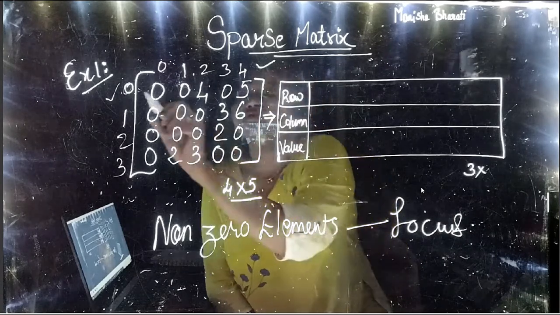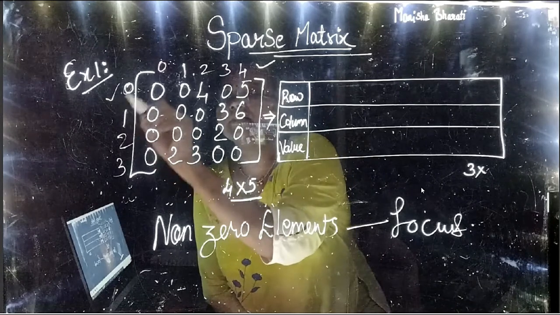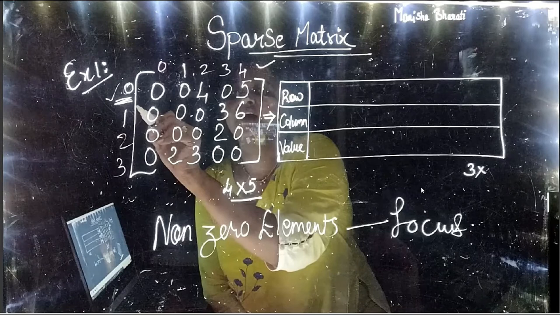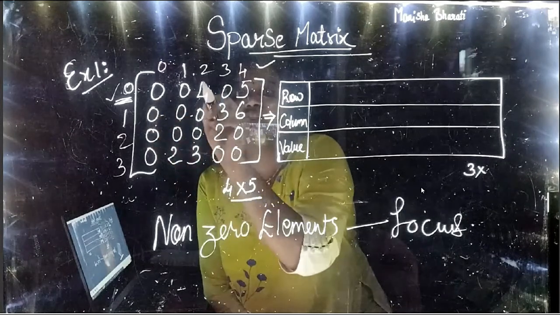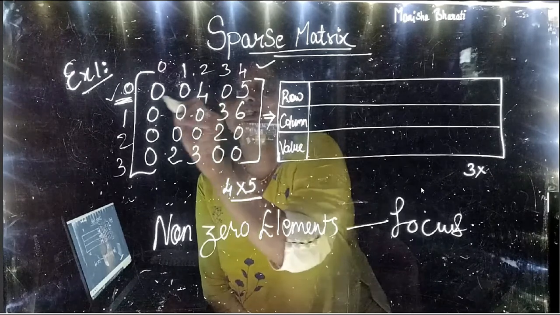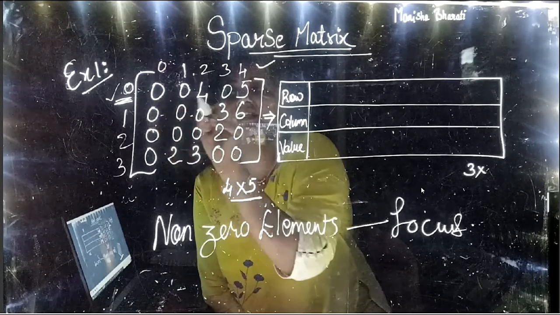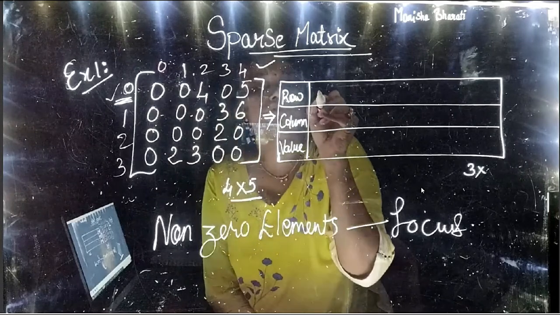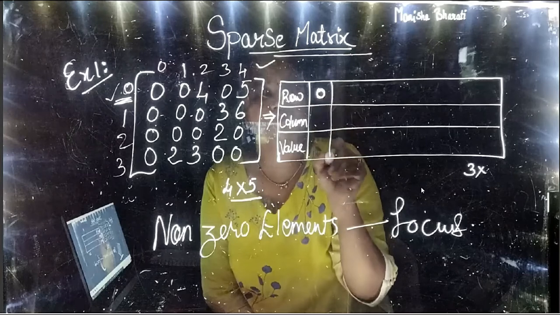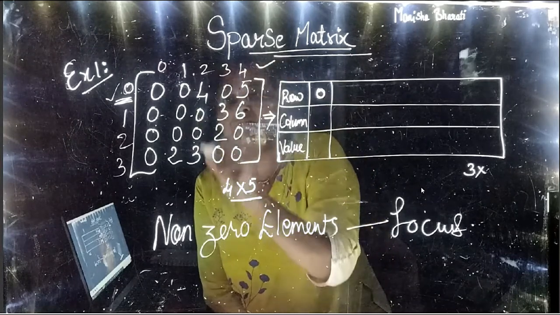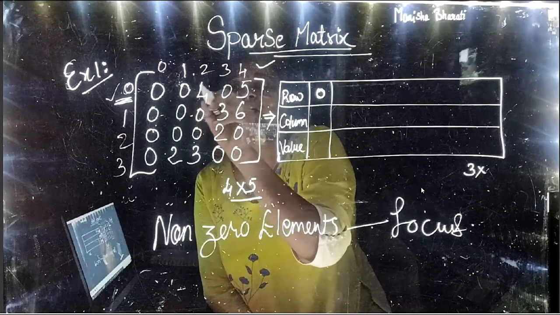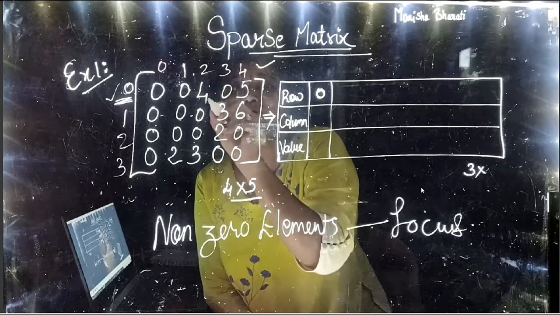So in the first row, that is the zeroth row, where is my first non-zero element located? Yes, which is that element? 4, correct? So 4 is located in which row? What is the index of that row? 0, correct? So we will be writing 0. In which column is it present? See, when I say column, it is actually the third column. But we are supposed to write what? The index of that column.